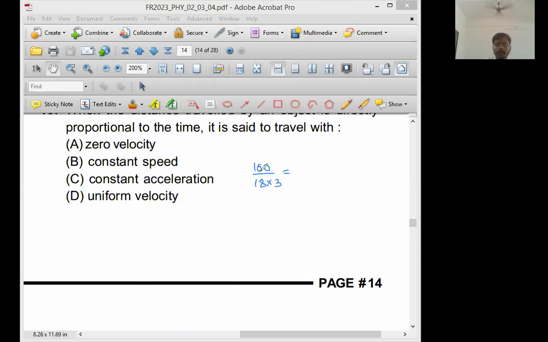So what I am doing is, I will first figure out what is 100 upon 18. If you know the table of 18, that's okay. If not, in that situation, 100 upon 2 into 9 into 3. Now 100 upon 2 is equal to 50. This 9 into 3 as it is.